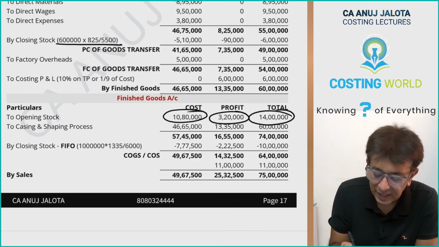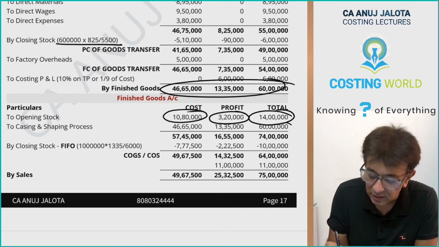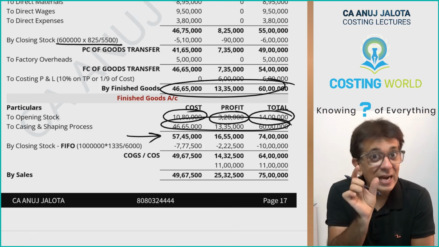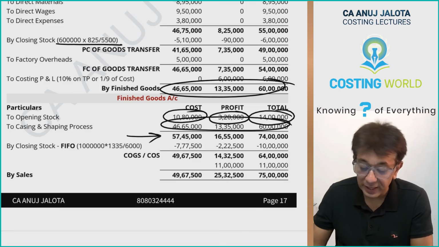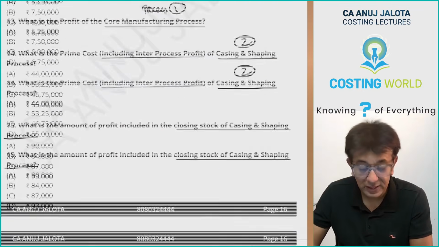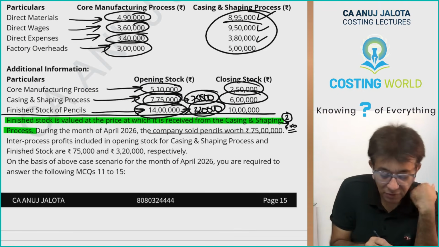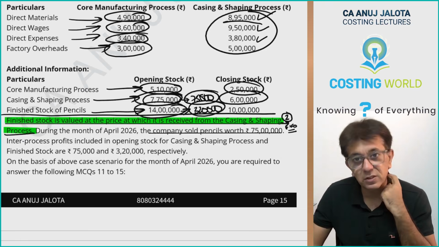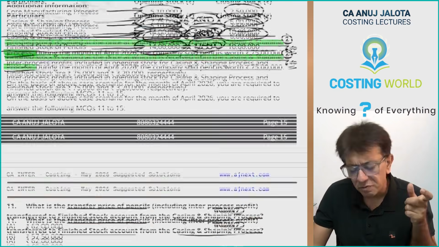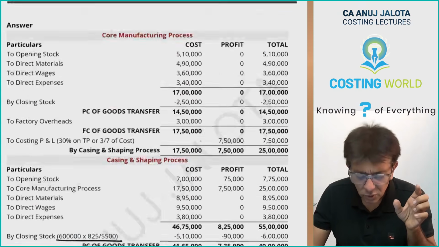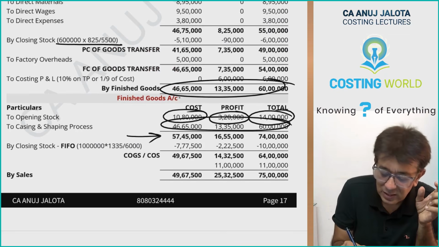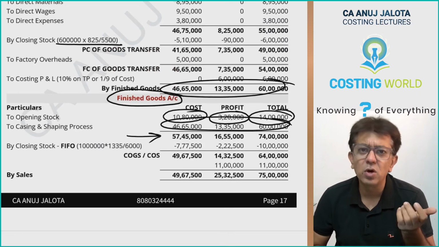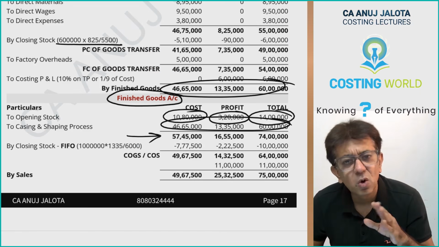3,20,000. This will be 10,80,000. Then this figure starts to come over here. This is your total. Now that line, ICAI interpreted as FIFO method. See what line those guys have given to you: finished stock is valued at a price at which it is received from casing process. This line already tells you how finished goods stock is valued. Please do remember, this department will always value the stock at their cost. Their cost is always the selling price of the previous department.